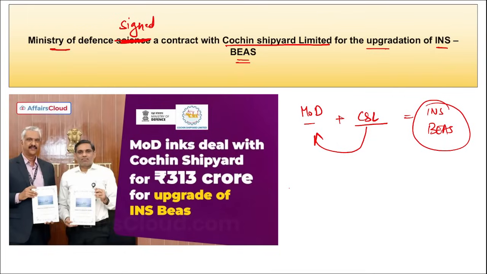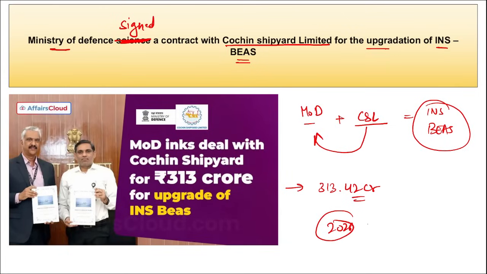It is INS Beas, and this will be upgraded at a cost of 313.42 crore rupees. Then this INS Beas, this is the first Brahmaputra class frigate that will be repowered from steam to diesel propulsion. After completing the mid-life upgrade and repowering, it will be back in action in 2026.